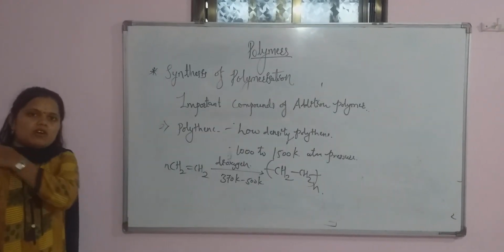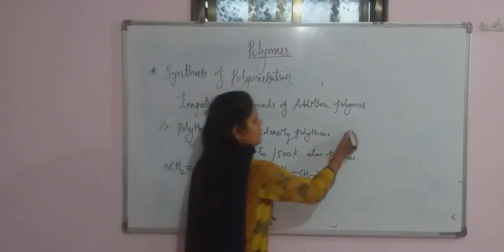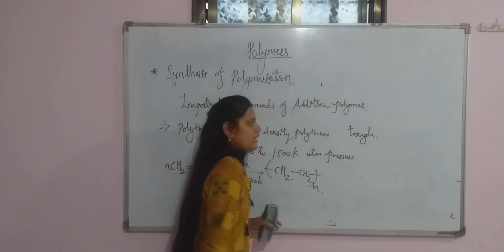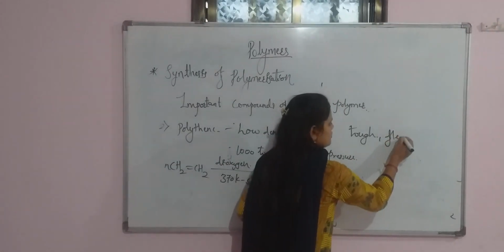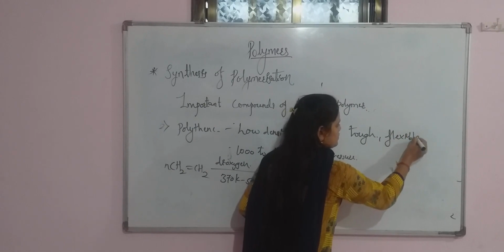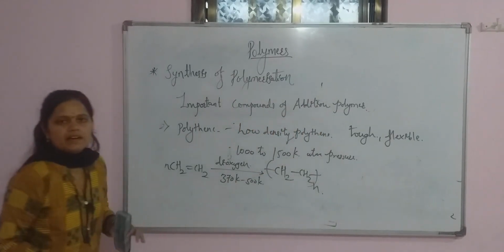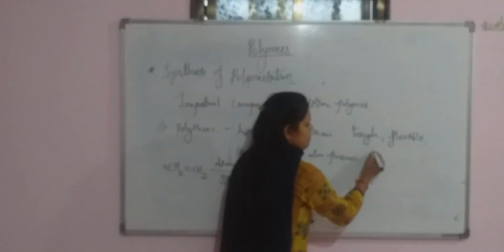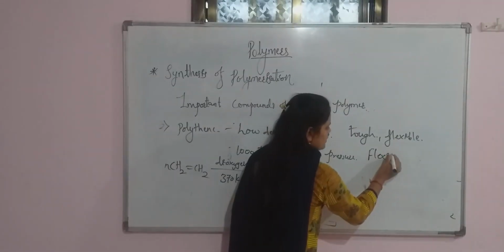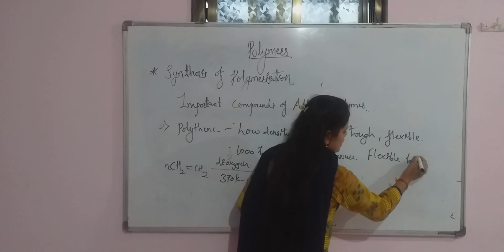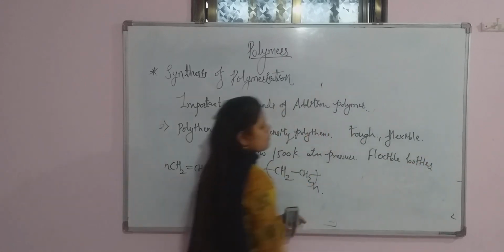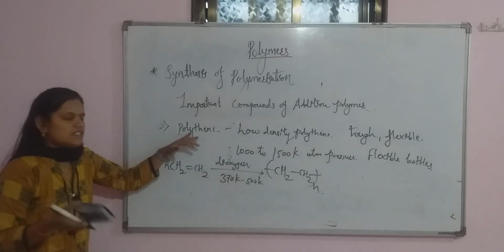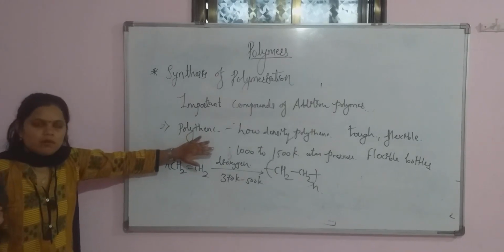These low density polymers are tough. What are the characteristics? They are tough and they are flexible. So they are used to prepare flexible bottles. Remember that they are used to prepare flexible bottles. So this is your low density polythene.